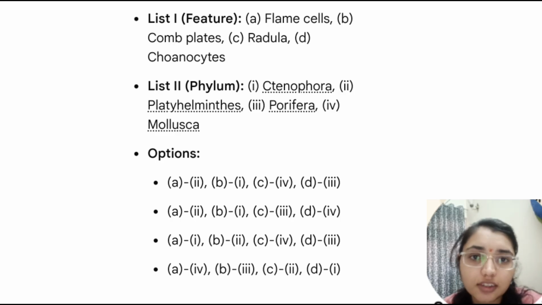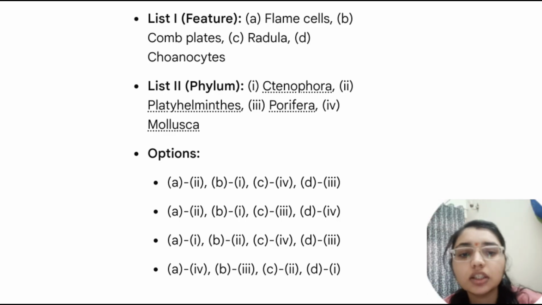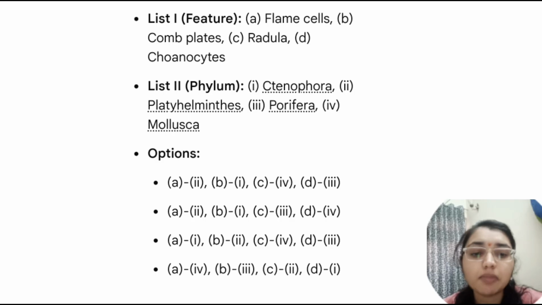The comb plates are the locomotory structure in the Ctenophores, whereas radula is a respiring organ in Mollusca. The choanocytes are the collar cells that are lying in the spongocoel in the Porifera. So this is the answer.